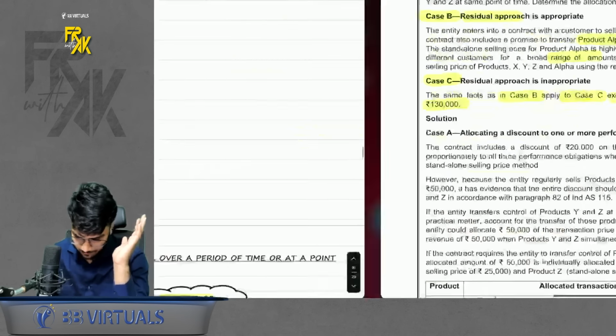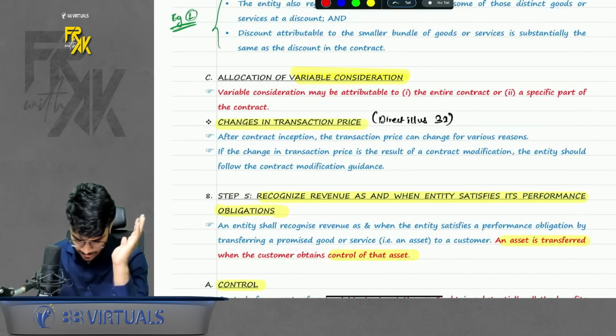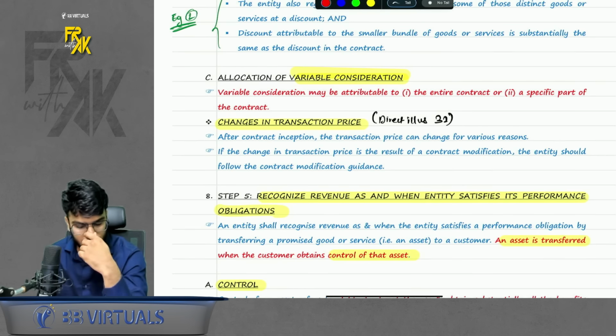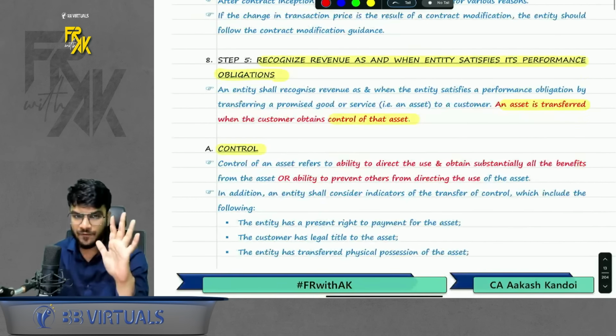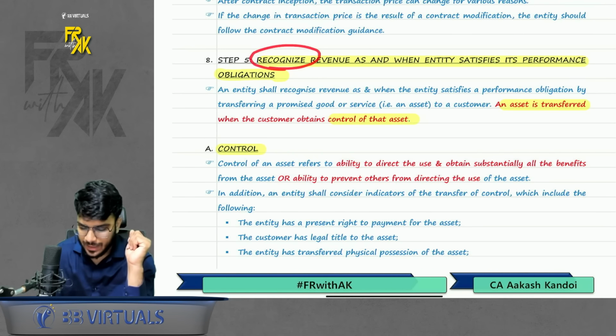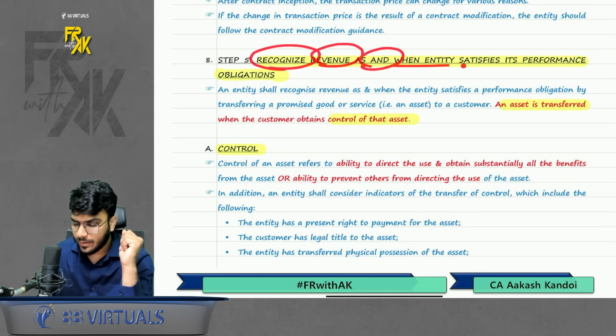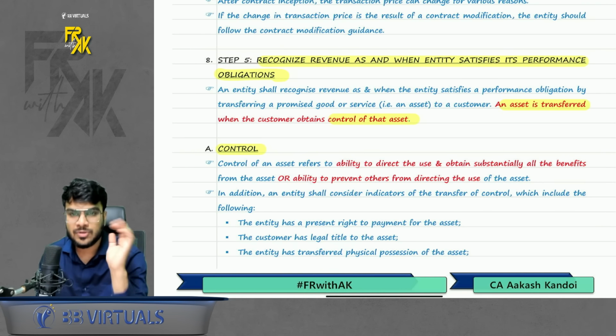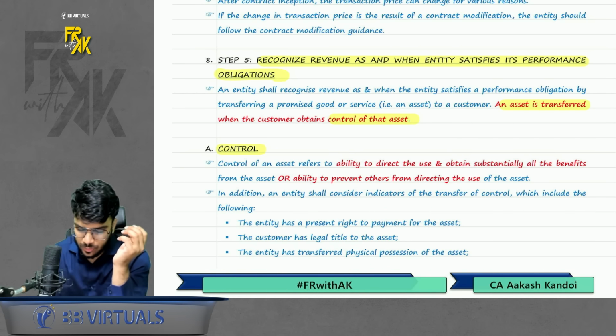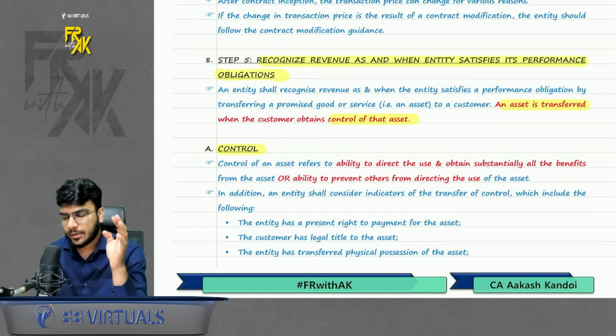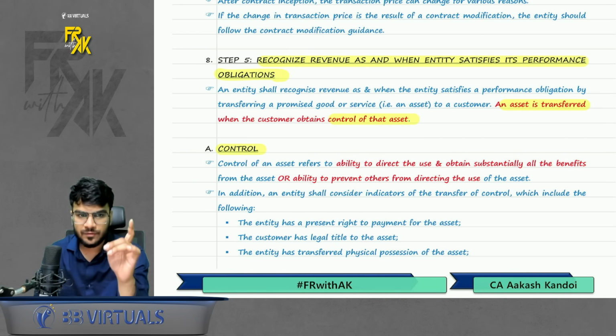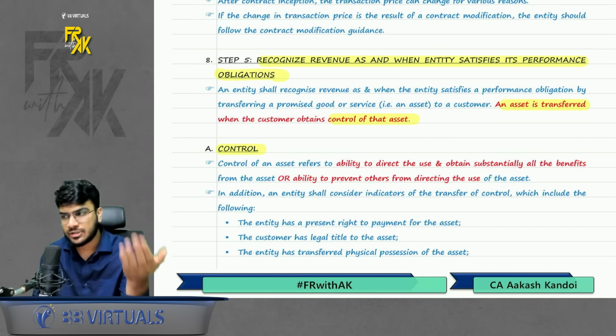Perfect. Chalo. So this was your which step? Step number 4. Now we move on towards step number 5. That is recognize revenue as and when entity satisfies its performance obligations. Okay. So when should the company book the revenue? See, you can book revenue in two ways. Either you can book the revenue over the period, or either you can book the revenue one shot. That is on one single day. Either it can be first day, it can be last day.